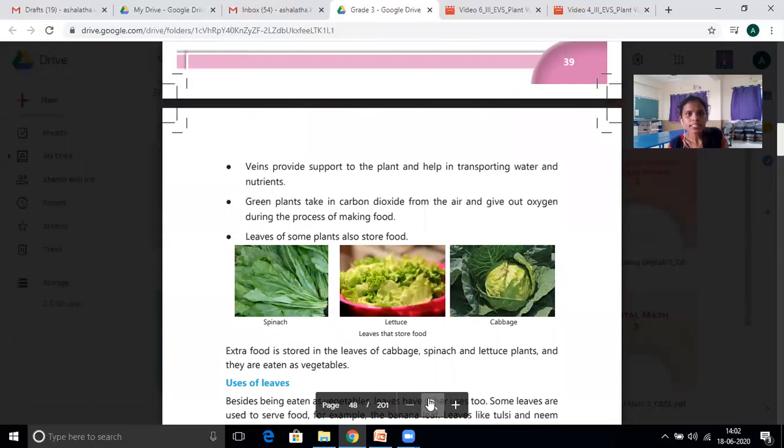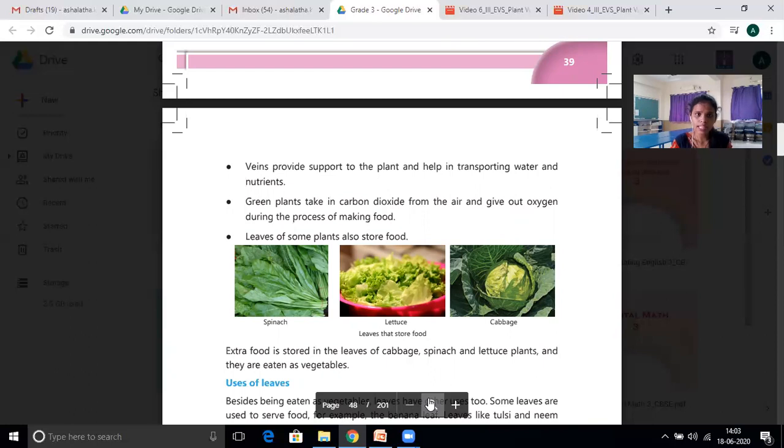Veins provide support to the plant and help in transporting water and nutrients. Green plants take in carbon dioxide from the air and give out oxygen during the process of making food. When it is making food for growing, it provides oxygen in nature.